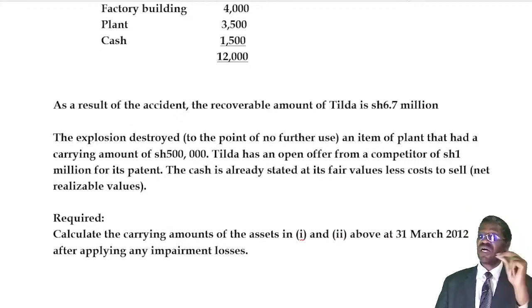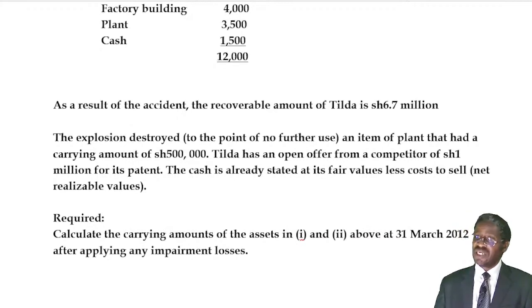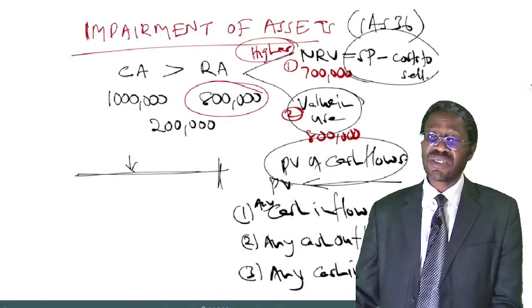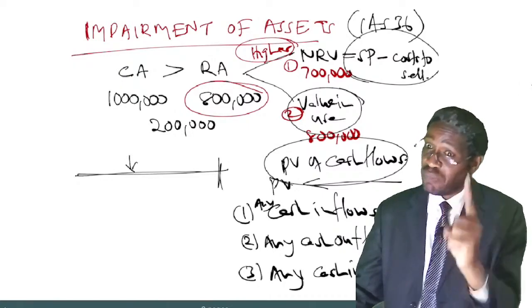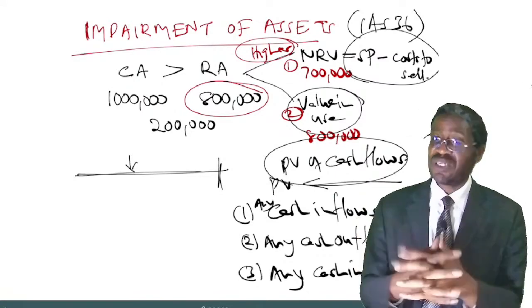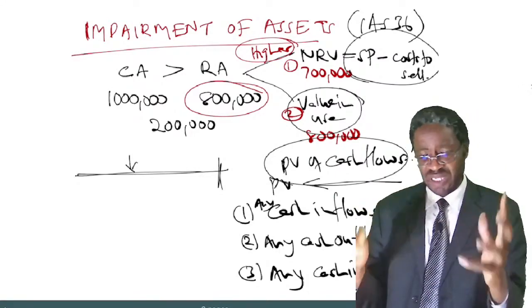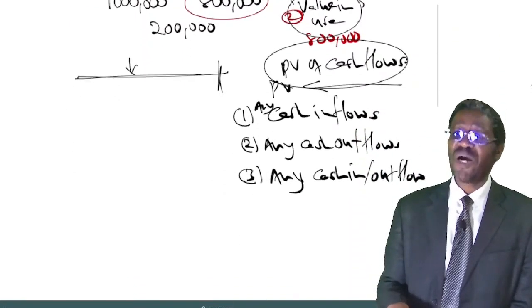So part B has 2 parts, part A and part B. In part A, they are testing for impairment of an individual asset. That was the plant. In part B, they are testing impairment of a cash-generating unit. I've not talked about how to impair a cash-generating unit, but I do hope that now that we are revising, at least you have some ideas. So before we do part B of the question, let's do part B1.